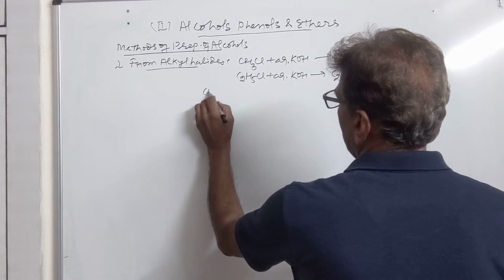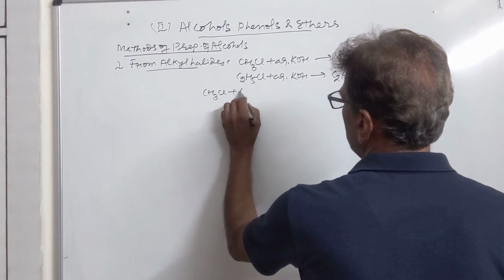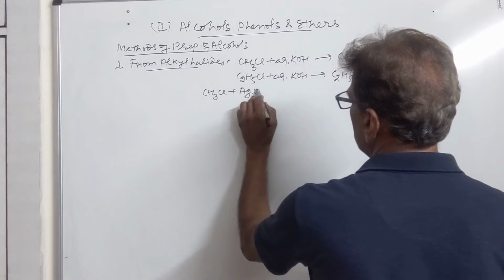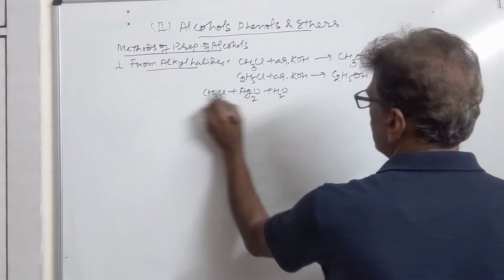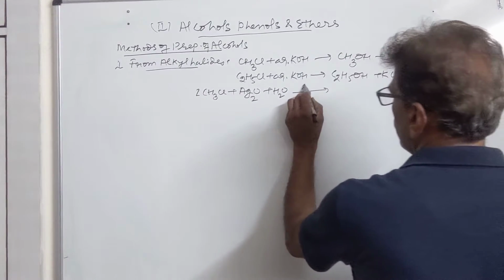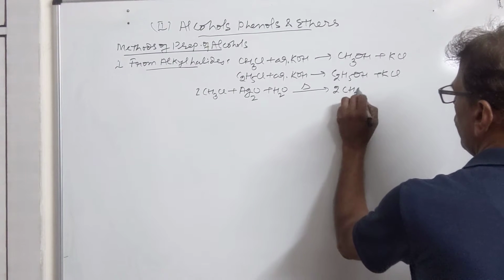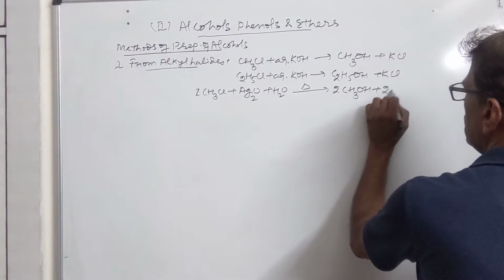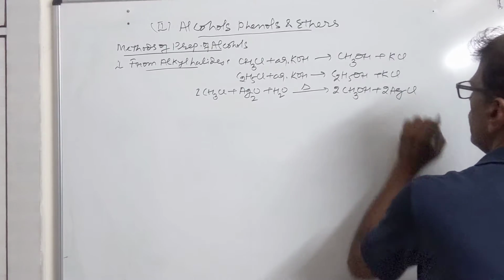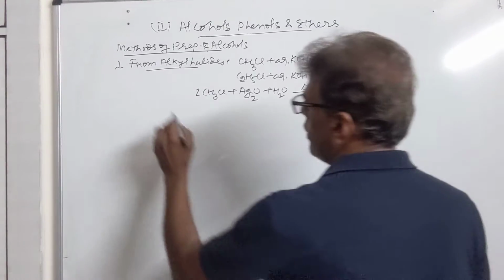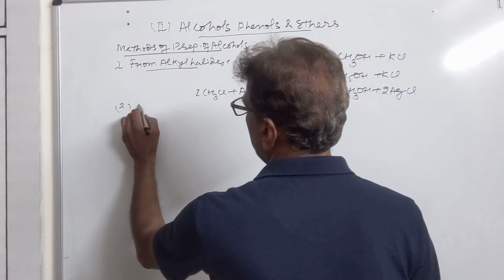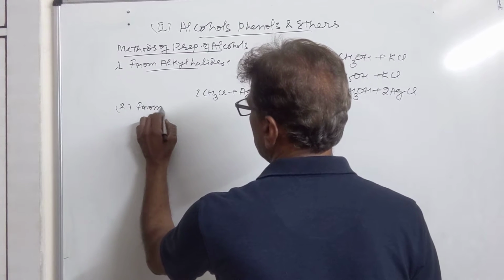Then this reaction can also be carried out with moist silver oxide. Two molecules of alkyl halide are taken, then we have two molecules of methanol plus 2 AgCl obtained. So this is the first method of getting alcohols from alkyl halides. Then the second method is from ethers.